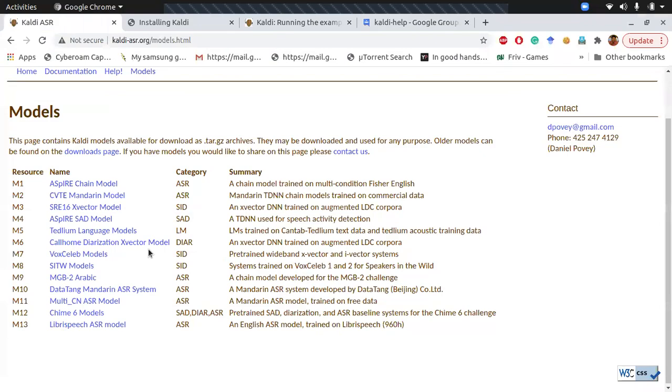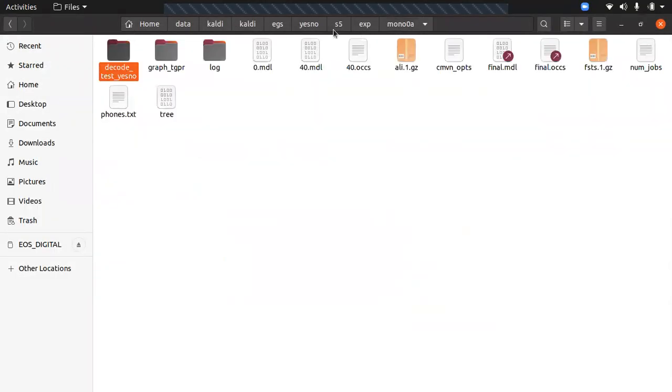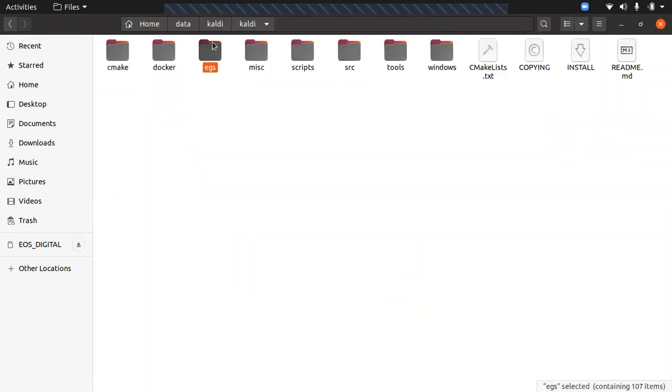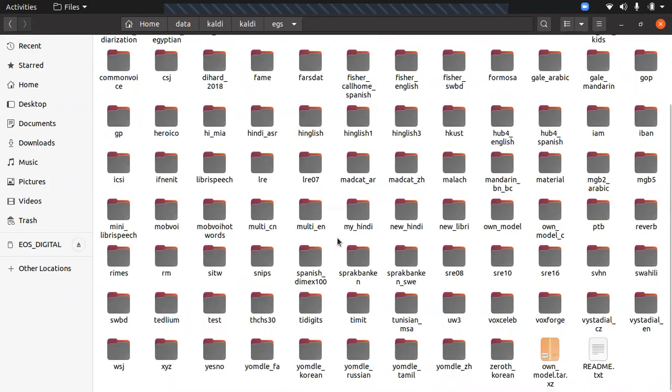So any more doubt, you need to explore all this stuff here, the egs stuff. Each and every model is unique in itself. So you can just go through how the DNN models have been written. And basically for DNN models, your data set should be more than 30 hours. It won't run below that. I think, yeah, 30 hours is the limit.